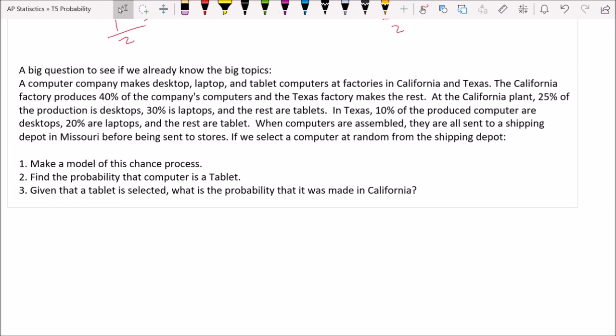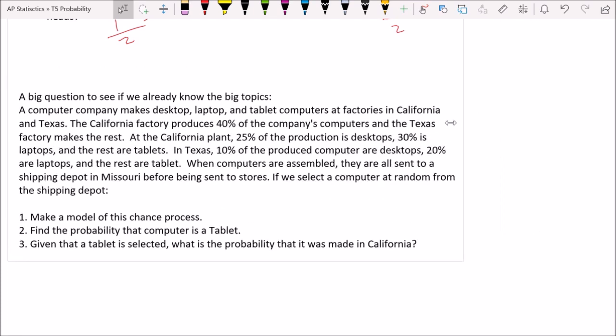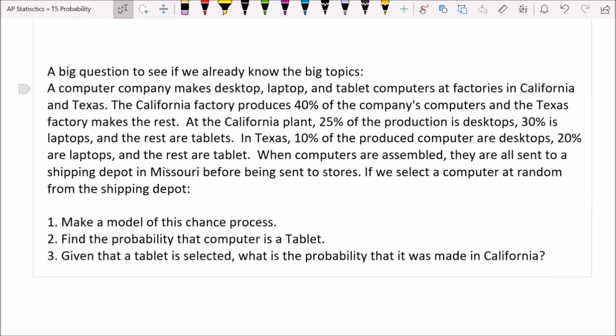Okay. And so here is the big question. Let me shrink this down and zoom in so we can see it better. A computer company makes desktop, laptop, and tablet computers at factories in California and in Texas. Oh man, that's already a lot of information. The California factory produces 40% of the company's computers, and the Texas factory makes the rest. At the California plant, 25% of the production is desktops, 30% is laptops, and the rest are tablets. In Texas, it's 10% desktops, 20% laptops, and the rest of them are tablets.